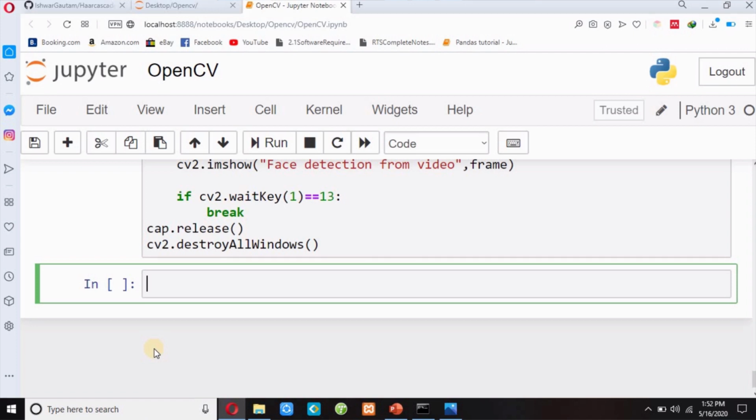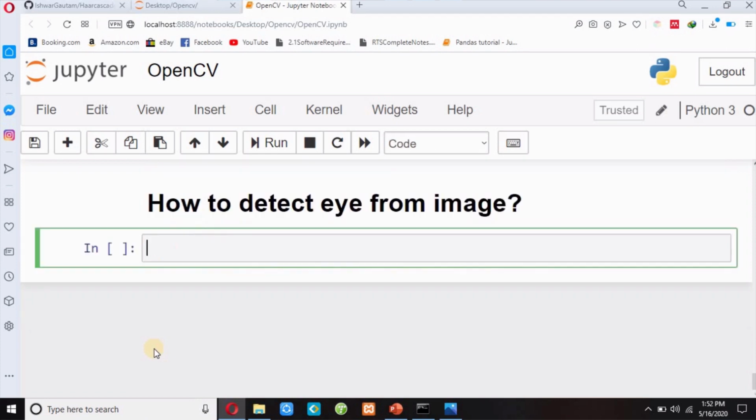Now guys, next topic, how to detect eye from image. Now I have to use another classifier. You can get this classifier from my video description.